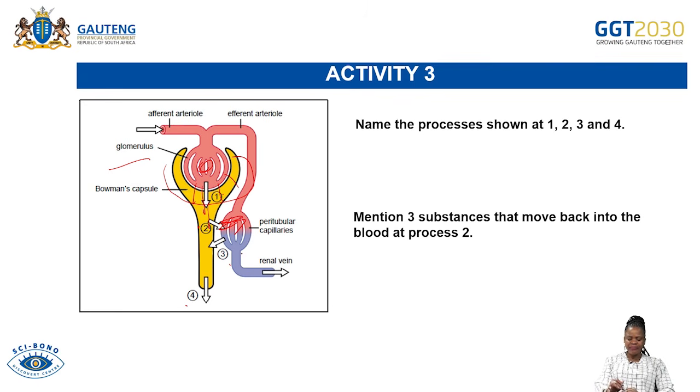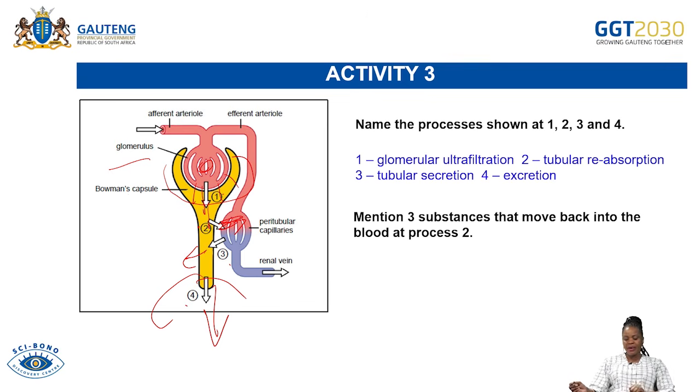And then again, on the very same peritubular capillaries, there will be secretion of sodium and all other substances which are being secreted there. So the process there is secretion. And then the last one, that takes all the unwanted waste, that will be excretion. So you have already named all the processes which took place in 1, 2, 3, and 4.